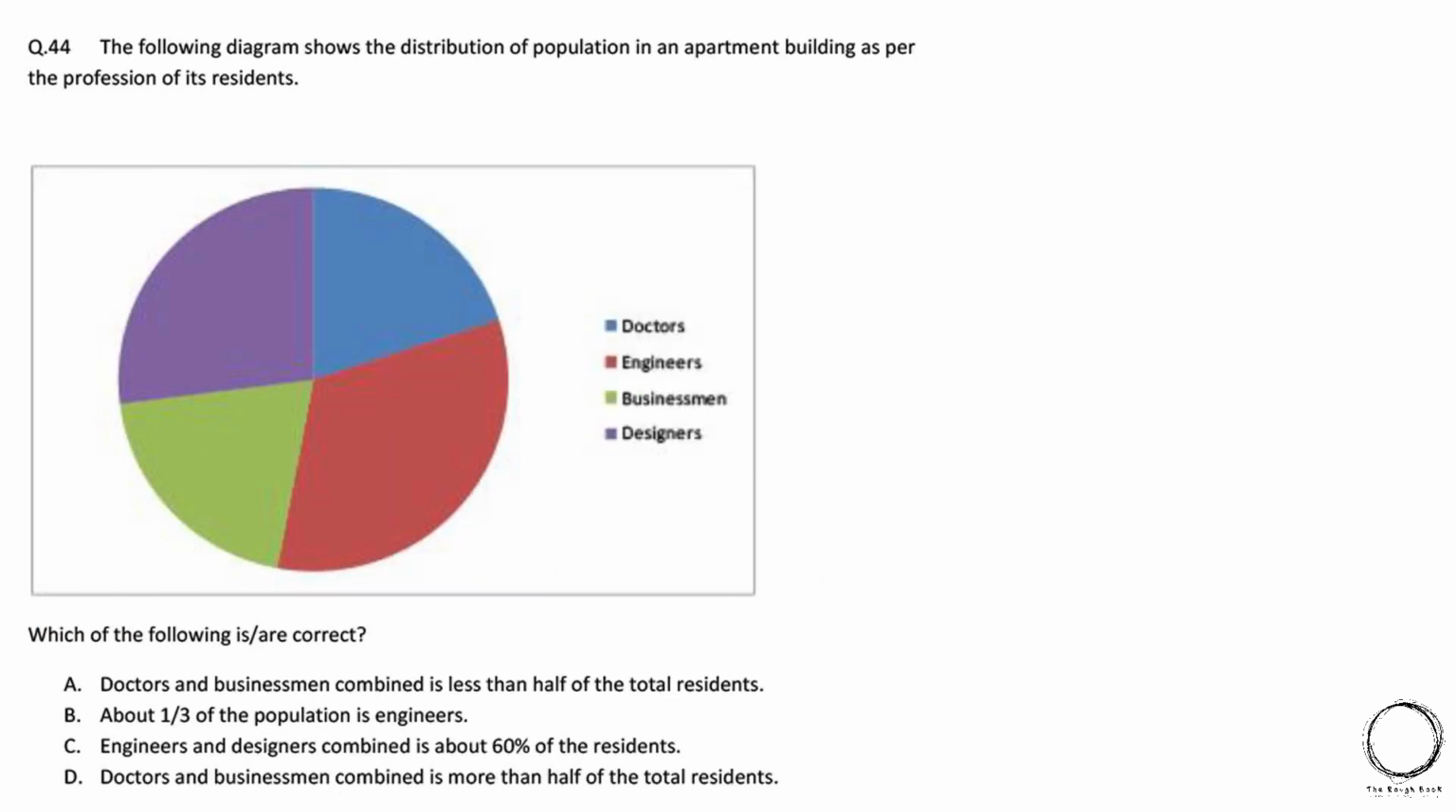Moving ahead, the following diagram shows the distribution of population in an apartment building as per the profession of its residents. So in the diagram, blue refers to doctors, red refers to engineers, green refers to businessmen, and purple refers to designers. So which of the following are correct? A. Doctors and businessmen combined is less than half of the total residents. B. About 1/3 of the population is engineers. C. Engineers and designers combined is about 60% of the residents. D. Doctors and businessmen combined is more than half of the total residents. So this is a visual observation question and the right answers are option A, B and C, because in option D, doctors and businessmen combined does not make more than half of the residents.